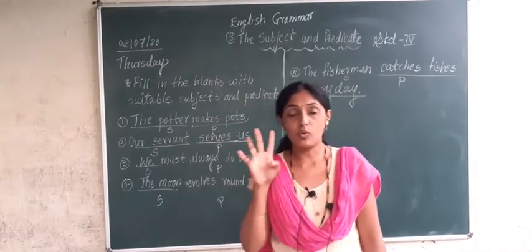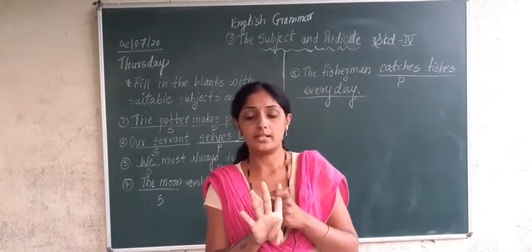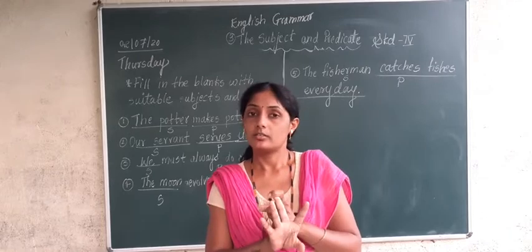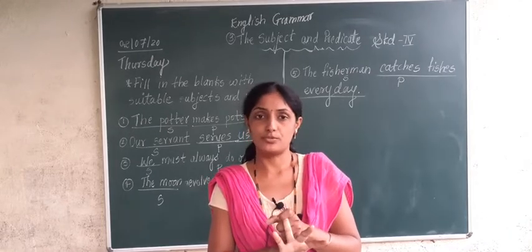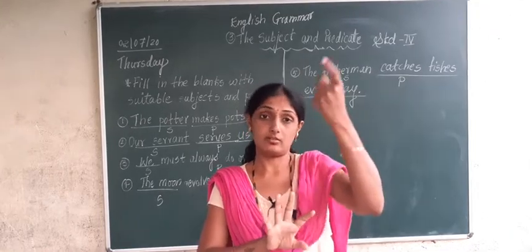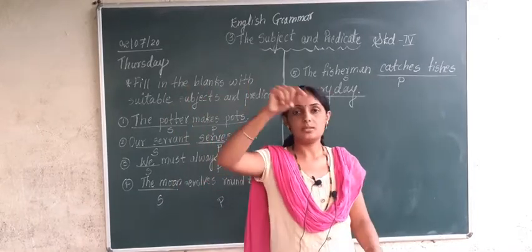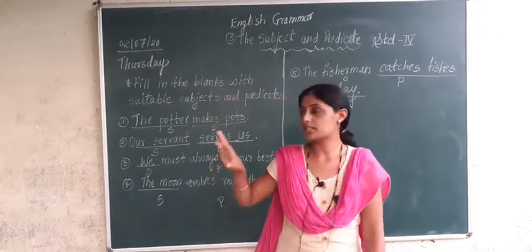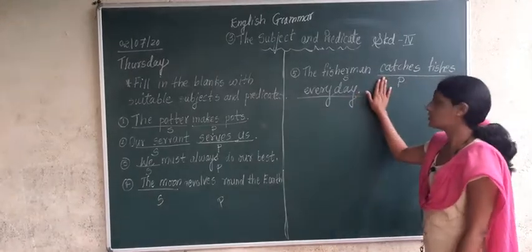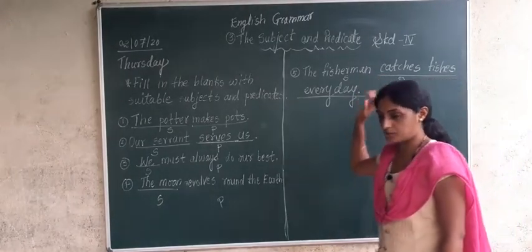Verbs are in 4 forms. Which form? Simple present tense, correct? Simple past tense, simple future tense, and continuous and perfect, ing form is there. Okay, in simple present tense what is there? We normally say catches. I catch fish.